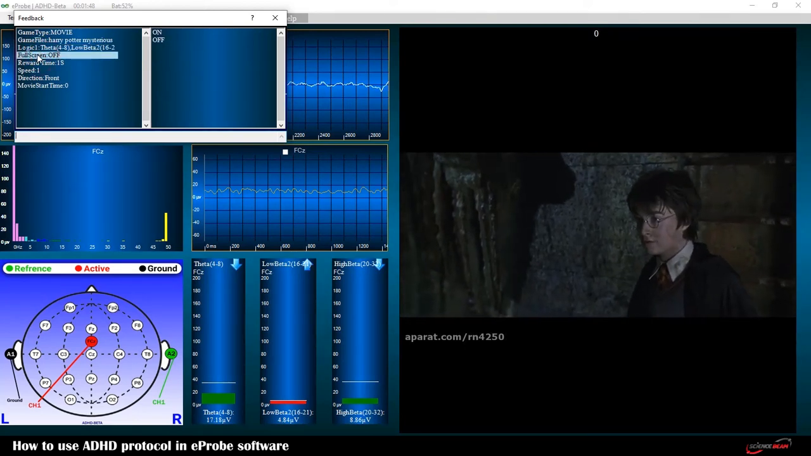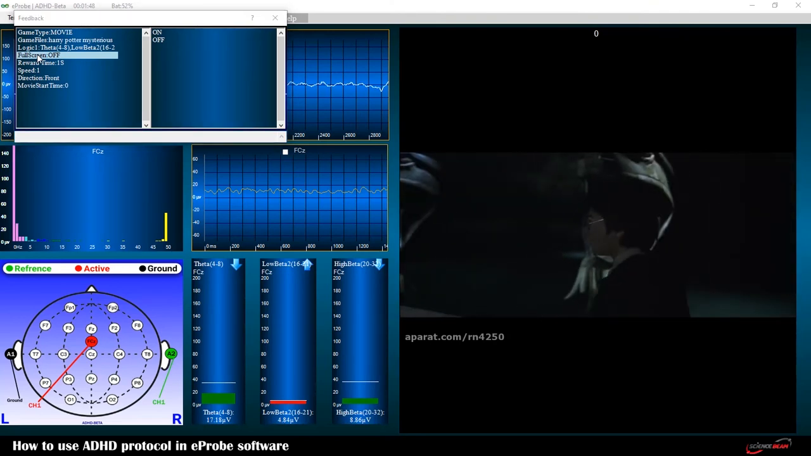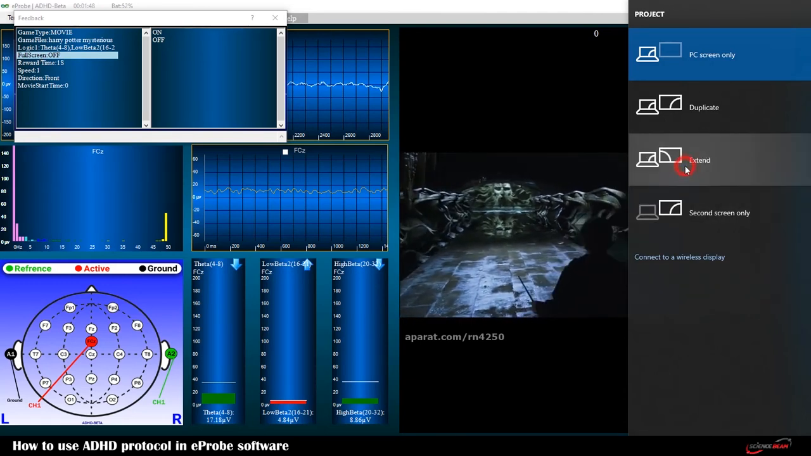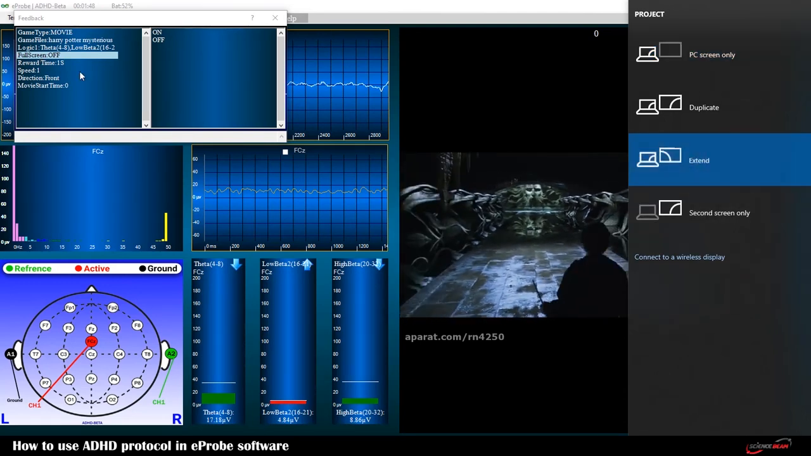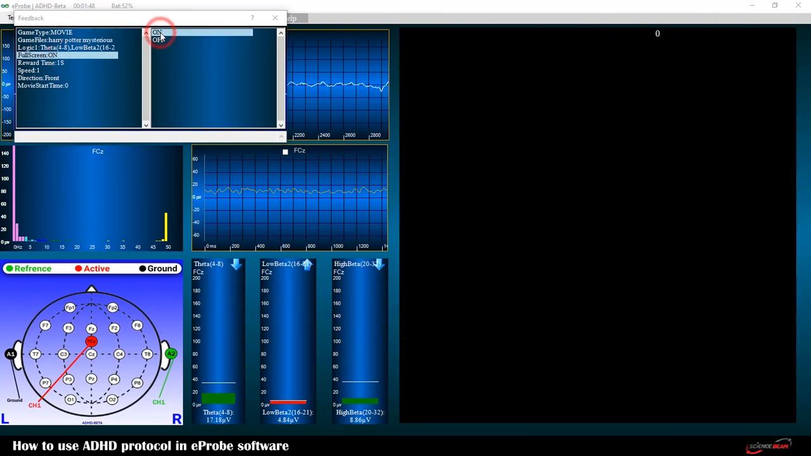If you want to run the program on a separate monitor than your laptop, click on full screen and set the on mode. Hold on to the Windows and P key on the keyboard at the same time. A new window will appear on the right-hand side. Click on Extend. The picture will be transferred to the next monitor and the client will only be able to see the game.